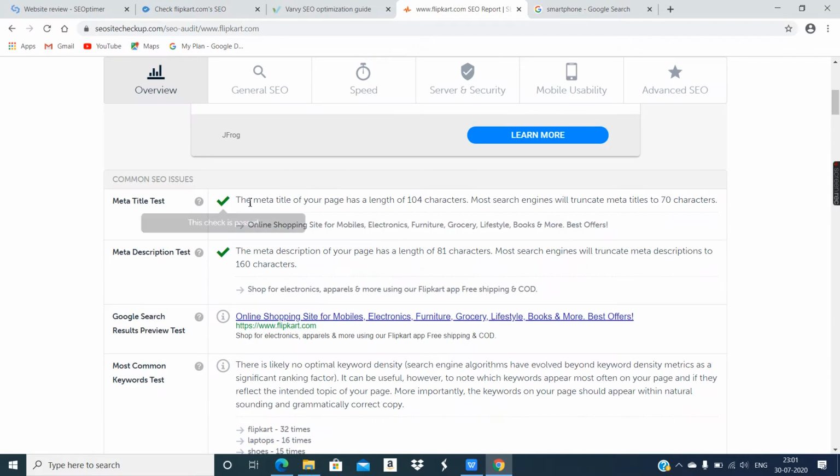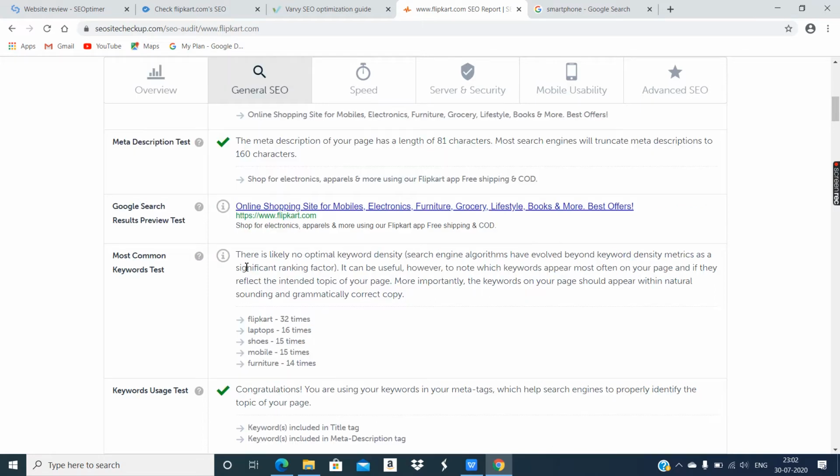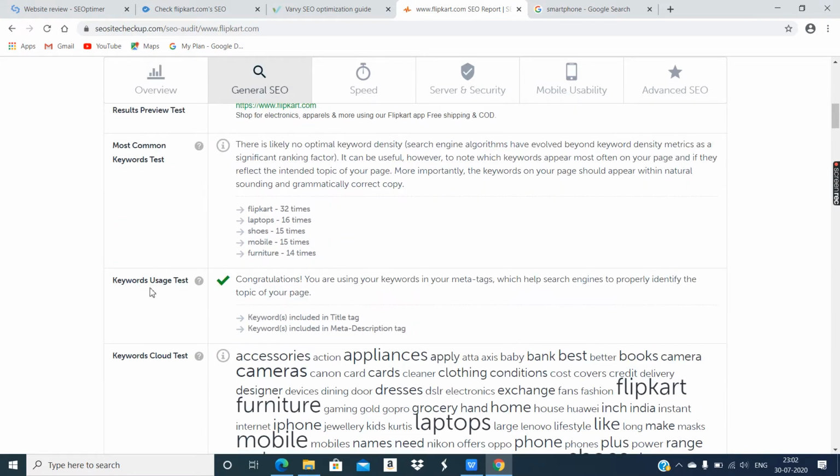So here it says the meta title of your page has a length of 104 characters. Most of the search engines will truncate meta titles to 70 characters, so they must reduce the characters in the meta tag. Okay, keyword usage test. Congratulations, you are using keywords in your meta tags, which will help search engines to properly identify the topic of your page.